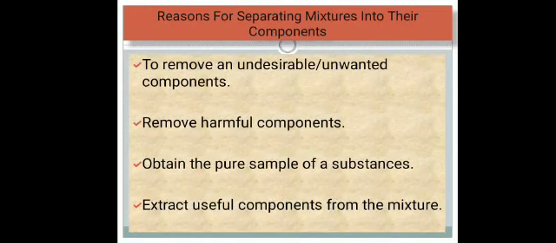Now the next reason is to extract useful components from the mixture. Petroleum oil is a mixture which cannot be used as such as a fuel in homes and vehicles. So we separate the petroleum mixture to obtain useful components like kerosene, petrol and diesel. Kerosene is used as a household fuel, whereas petrol and diesel are used as fuel in vehicles. Similarly, butter is a useful component which is separated from a mixture called milk. Clear? We will now describe the methods for separation of mixtures.